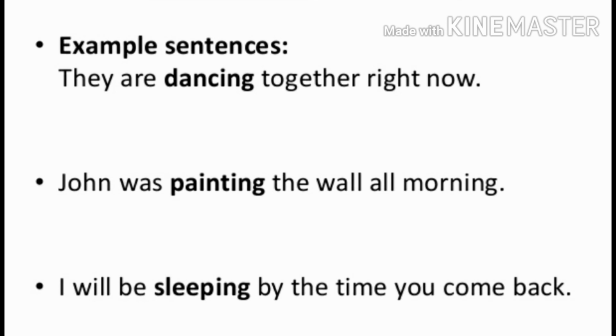In this sentence, we use dancing and it is a participle, and this is present participle, not gerund, because if we are using dancing, painting, or sleeping after is, am, are or was, were, then it is present participle. Like John was painting the wall all morning, or I will be sleeping by the time you come back. We can use the ing form with is, am, are, was, were, or will be, shall be.